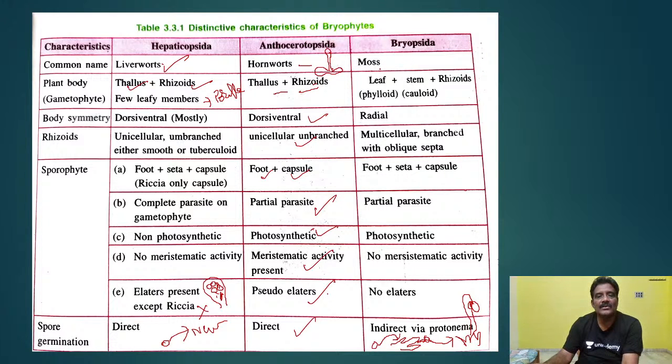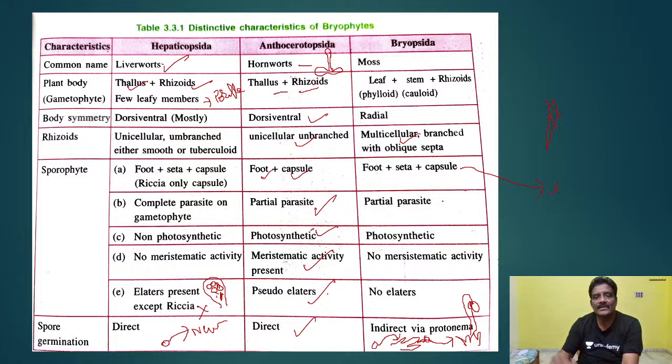Another class here is Bryopsida, the mosses. I already just now told you, leaf, stem and rhizoids are present: phylloid, cauloid. Body symmetry is radial. Rhizoids are multicellular and branched with oblique septa. If you observe, rhizoids like this have oblique septa, and cross walls appear here. And the sporophyte has foot, seta and capsule.